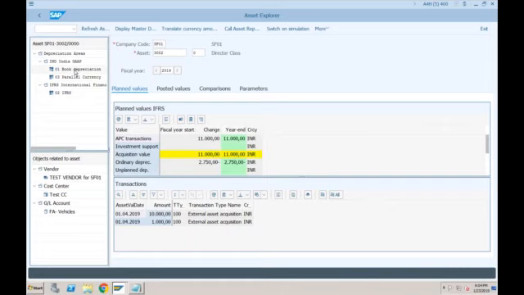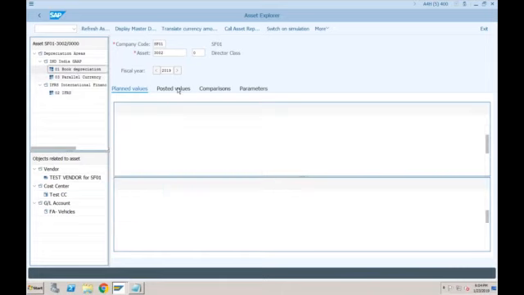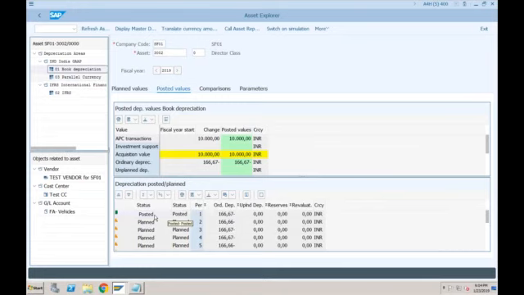You can see for the first month values are posted, other months are planned because we already executed the depreciation for the first month.